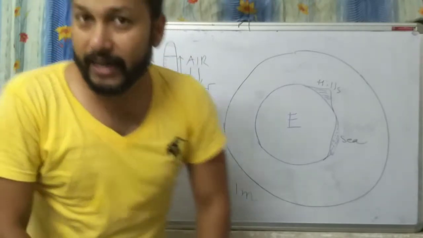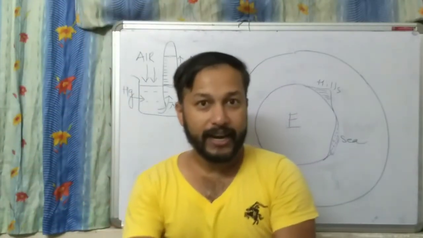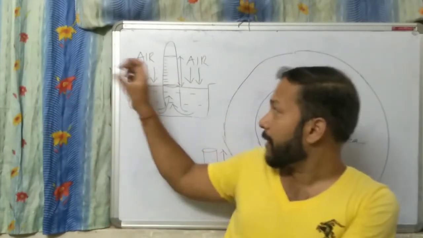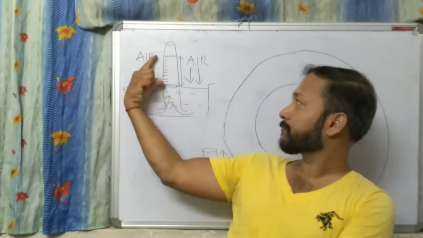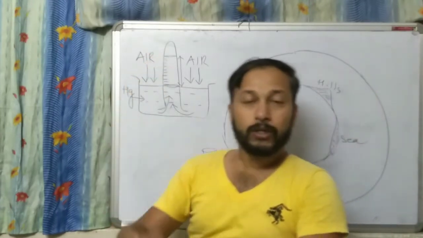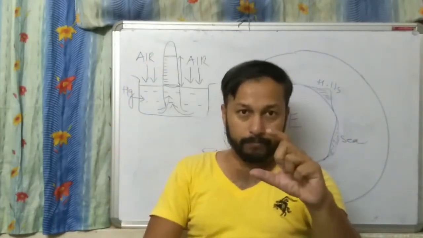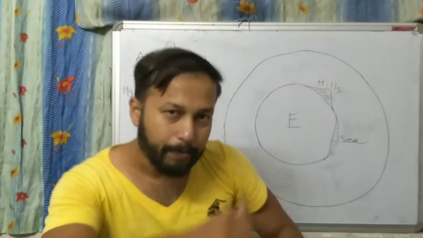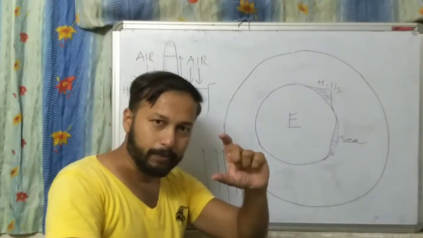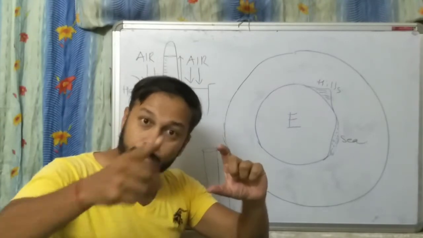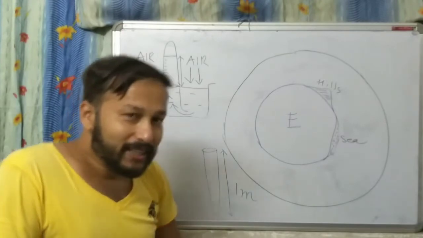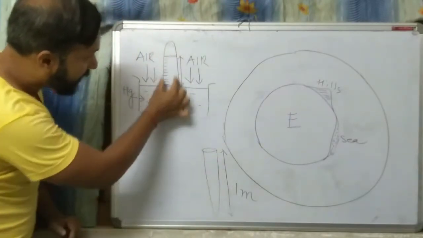Understood? We can say that the pressure exerted by this mercury column, this much, is equal to the pressure exerted by air, because this column is created